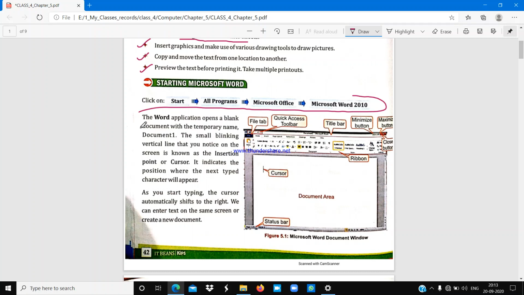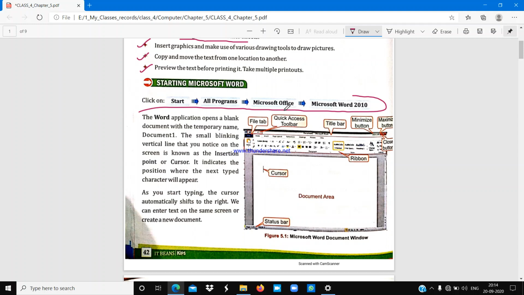First you have to click on the Start button, which is present at the lower left corner of the taskbar. Then you have to click on All Programs. Then you have to click on Microsoft Office, and then click on Microsoft Word 2010. Because Microsoft Office is a complete package in which you will find Microsoft Word, Microsoft PowerPoint, and Microsoft Excel.